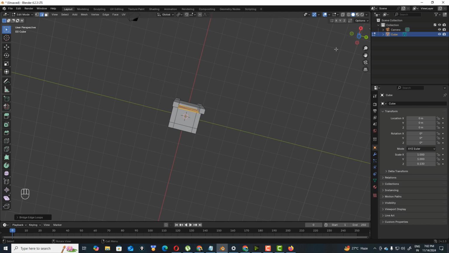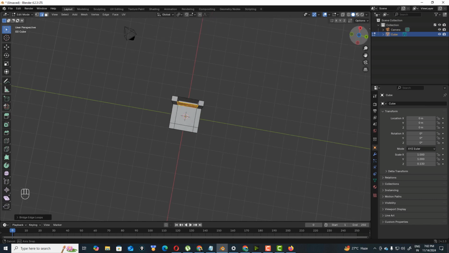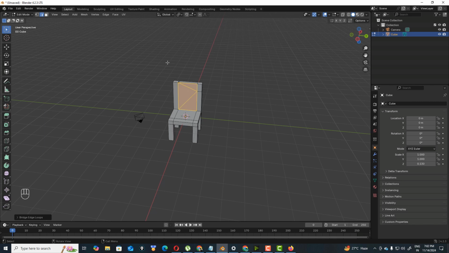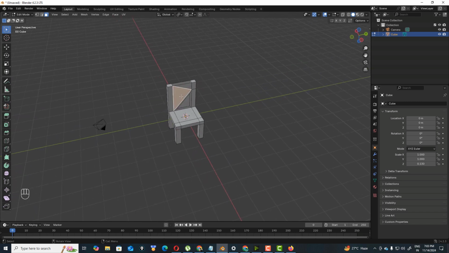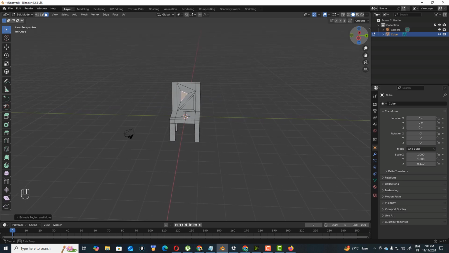So here is a nice gap between these two things, and this is a nice section we have. On this you can extrude and do nothing, and now scale down. This is a nice design you can get like this. E and do nothing, take scale, you get a nice design for this chair.